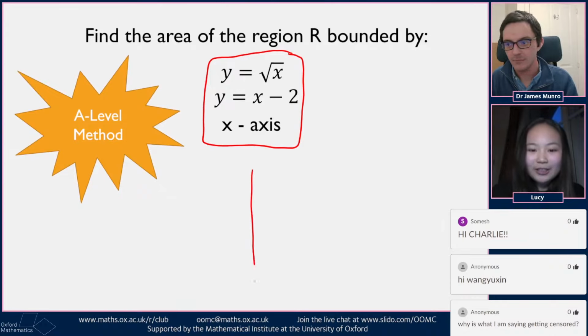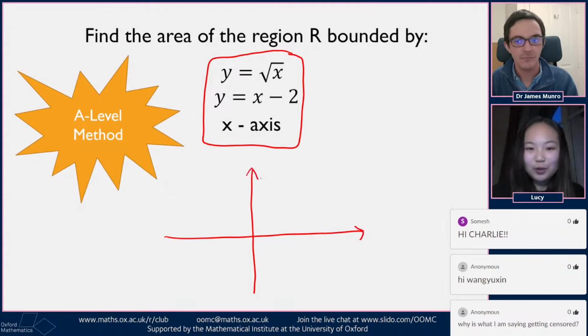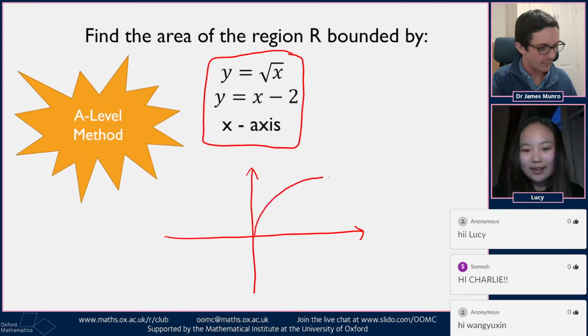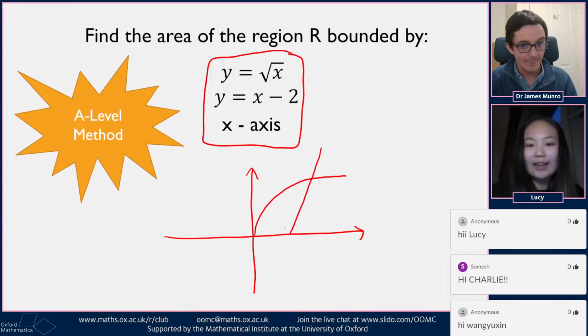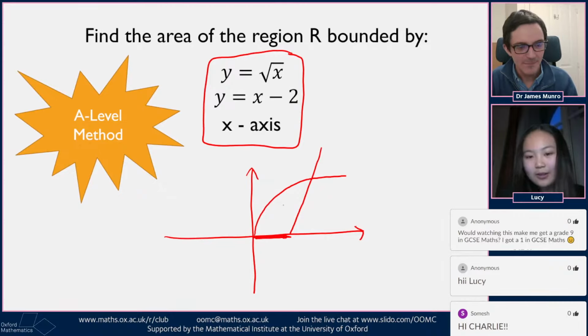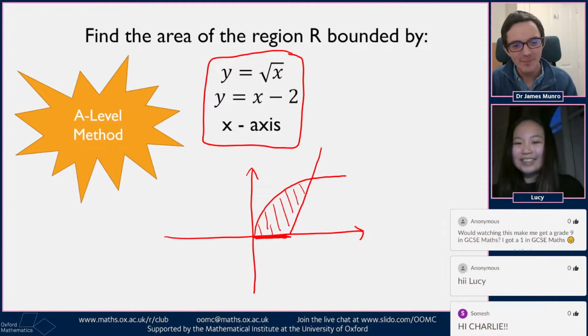So if I just do a quick graph sketch here, and if I draw on y equals square root of x, I think you might have seen this before. If you just think of it as rotating, it would look a bit like x squared. So like that. And then the x minus 2 would look something like that. And then because we're bounding with the x-axis as well, then it will be this area. So I think you should be able to do that using your knowledge of integration. So should I give them some time to do that?